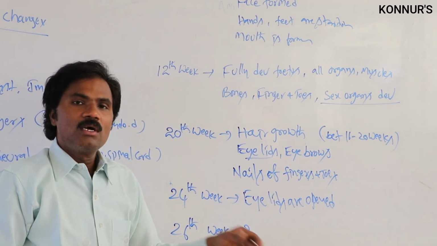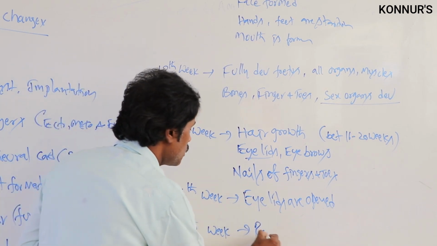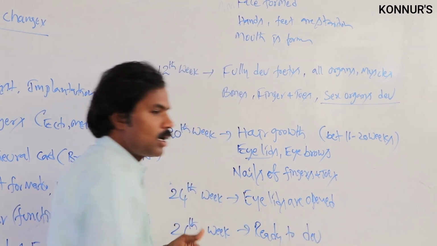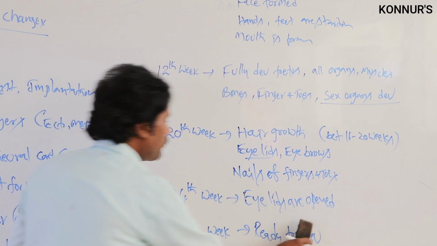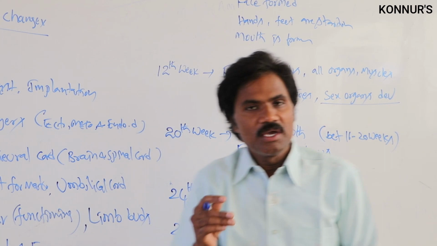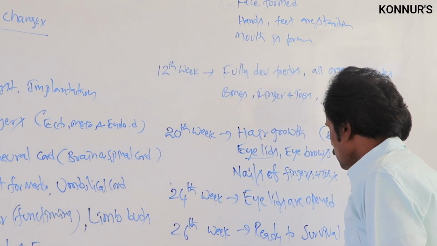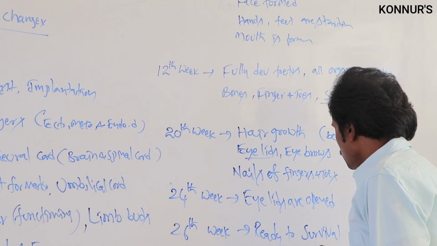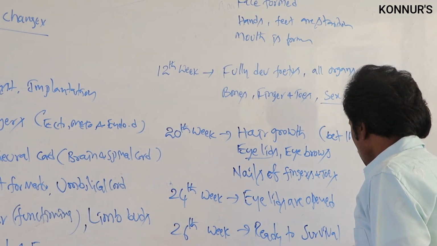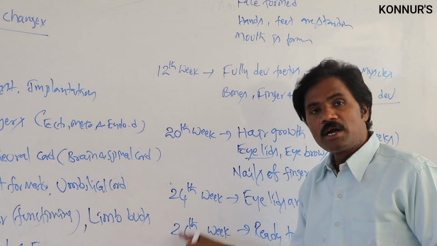In the 26th week, the baby is normally ready for development, ready to develop or ready to survive. Ready to survive, even if delivered at this stage. So if it is delivered, the premature baby at that particular time is ready to work.